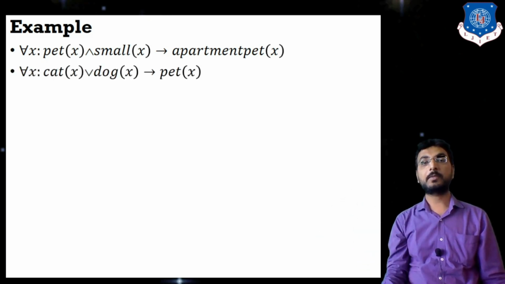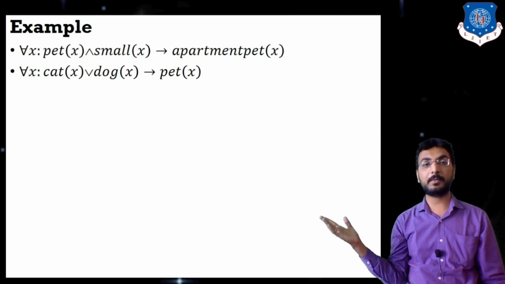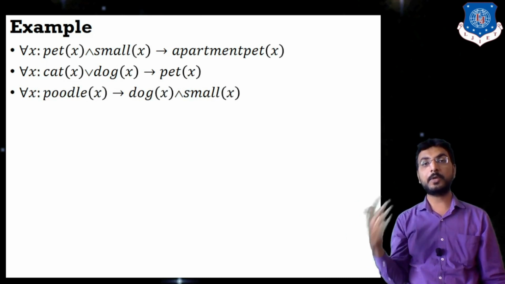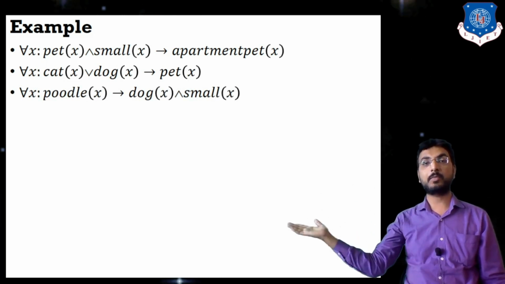Now see, for all X, if X is cat or X is dog, then we can say X is a pet animal. That means either we can have a cat or a dog, then it can be a pet animal, so pet of X. Next is for all X, poodle of X, then X is a dog and X is small.